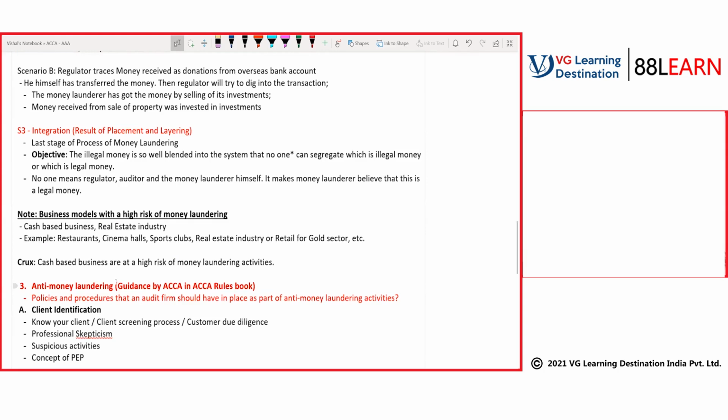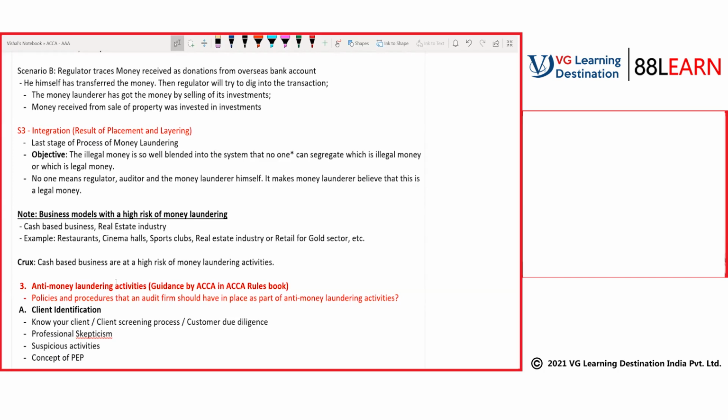Anti-money laundering activities means, we know that the audit client that we have might have done money laundering activities.